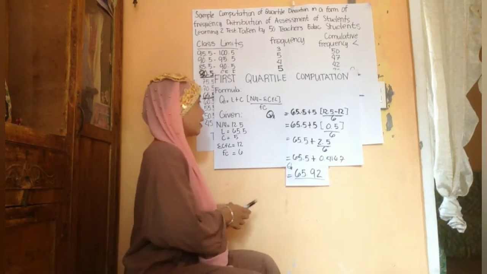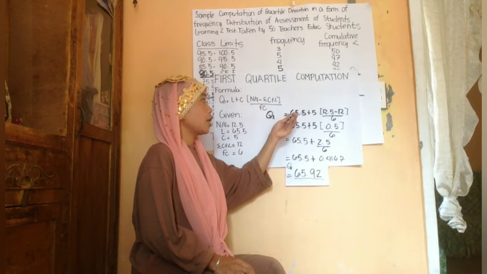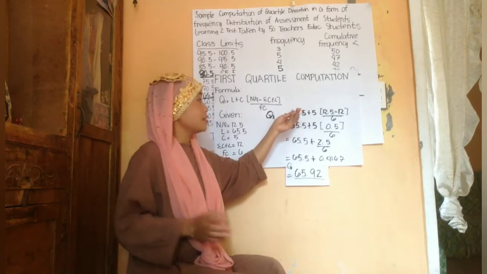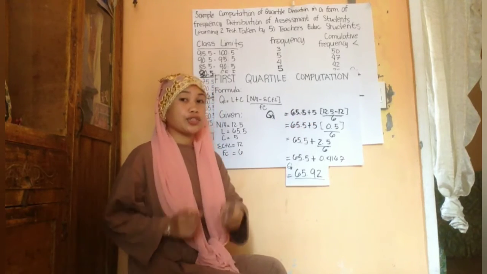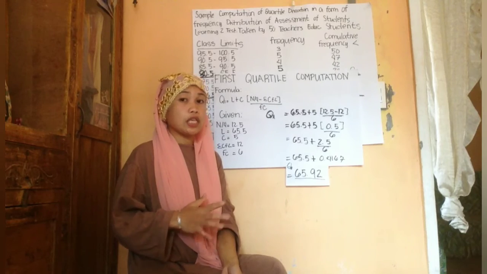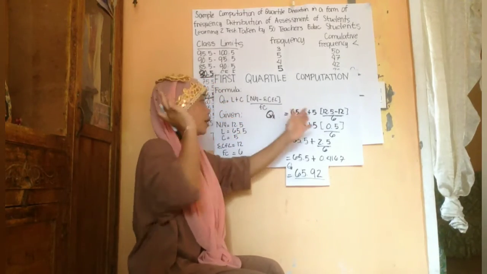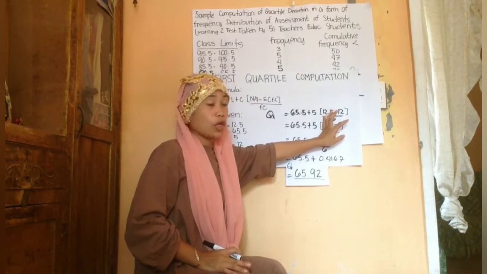First, copy the sign, the Q1, and then equals. And then write the lower real limit, 65.5, plus the class interval. Our class interval is 5. And then the Q1 or n over 4, so write 12.5.